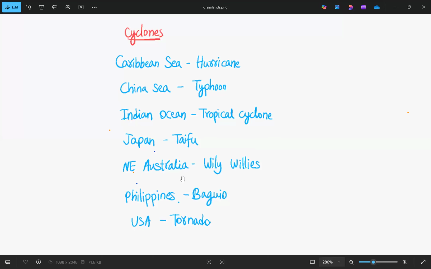And the next one is Philippines. In Philippines, it is called bagui. And in USA, it is called tornado. So these are the cyclones: Caribbean Sea, hurricane; China Sea, typhoon; Indian Ocean, tropical cyclone; Japan, Taifu; Northeastern Australia, Willy Willies; Philippines, bagui; and in USA, we call it tornado. These are the names given to cyclones according to the region.